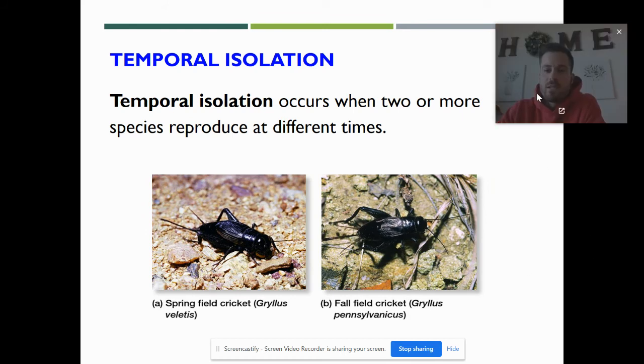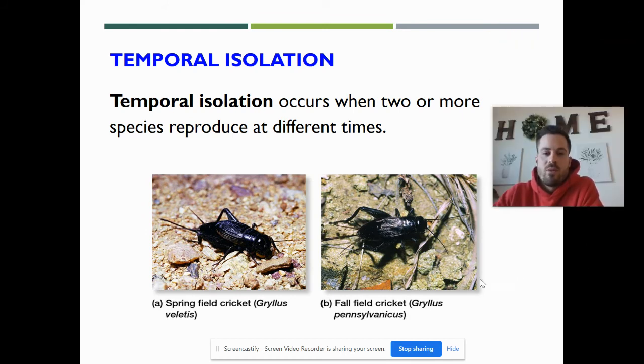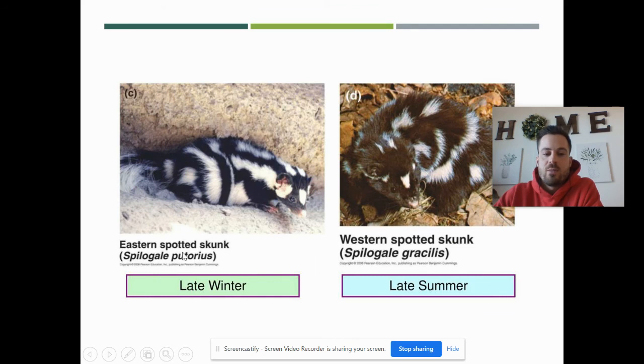All right, temporal isolation. In this scenario, they're separated by time of the year. So the cricket on the left mates in the spring, whereas the cricket in the right picture mates in the fall. All right, another great example of this is the spotted skunk. So the eastern spotted skunk breeds in the winter, and the western spotted skunk breeds in the summer. So they're separated by the time of the year that they choose to mate.